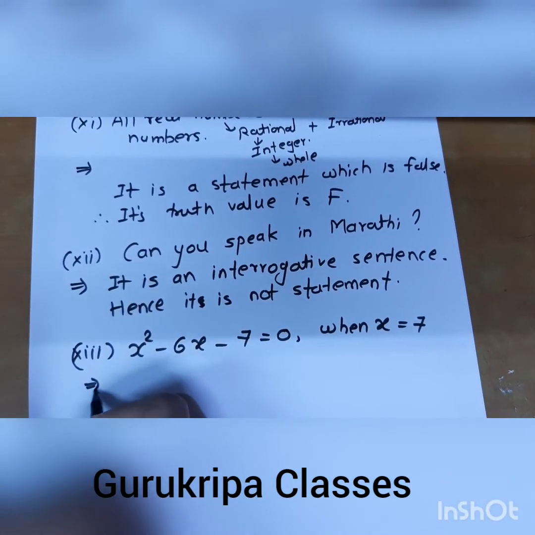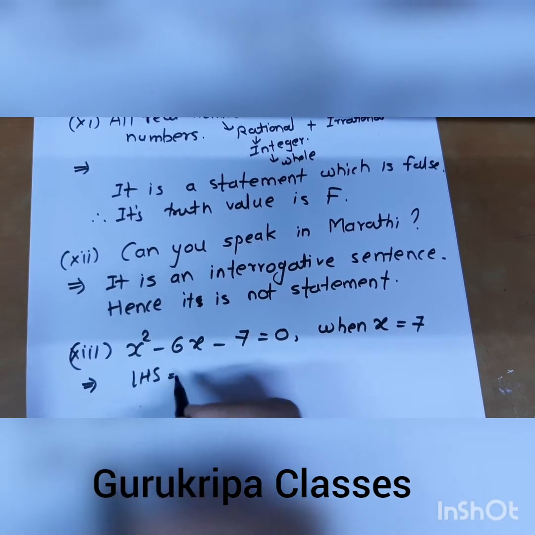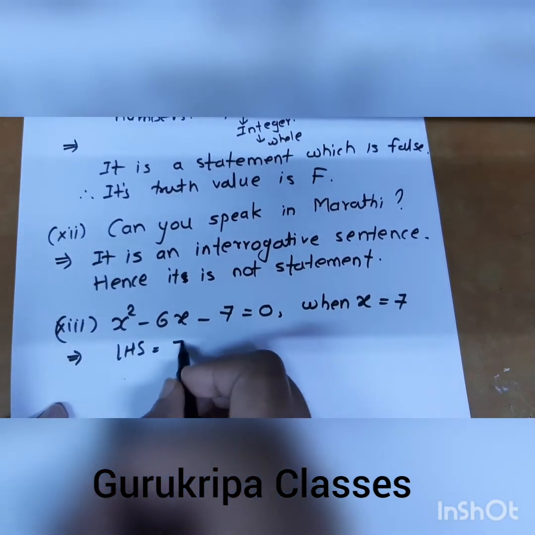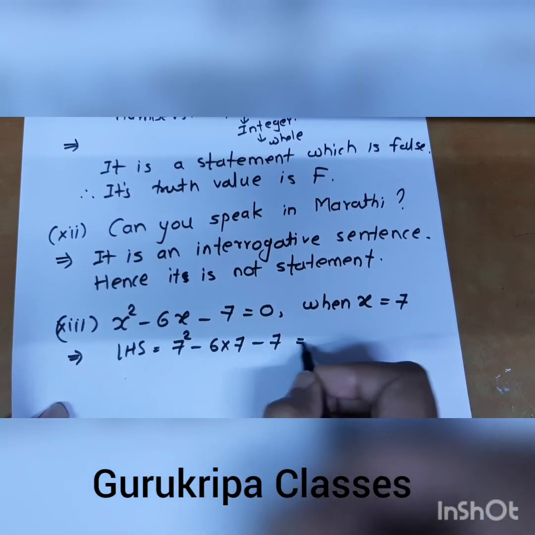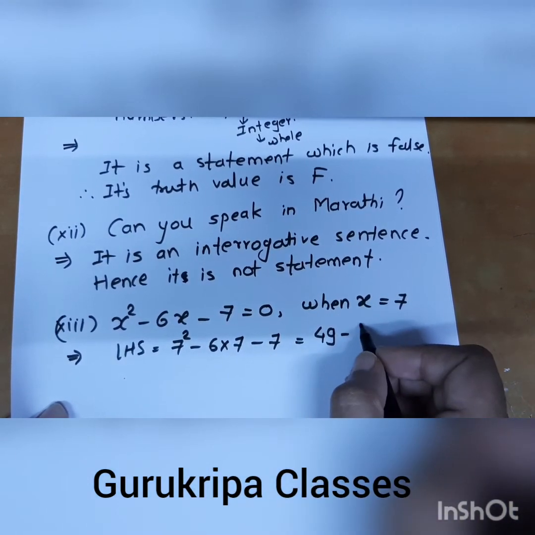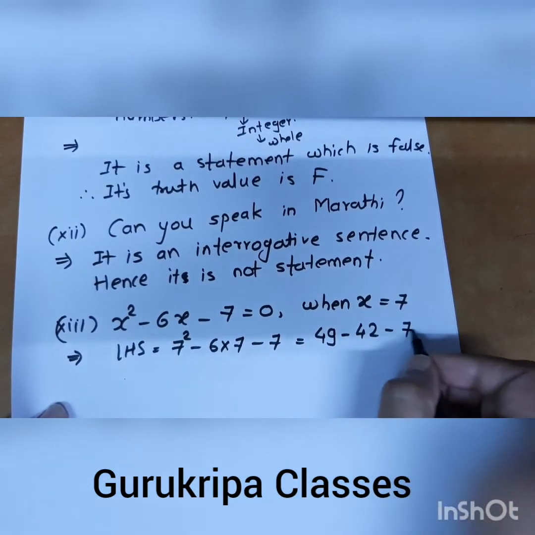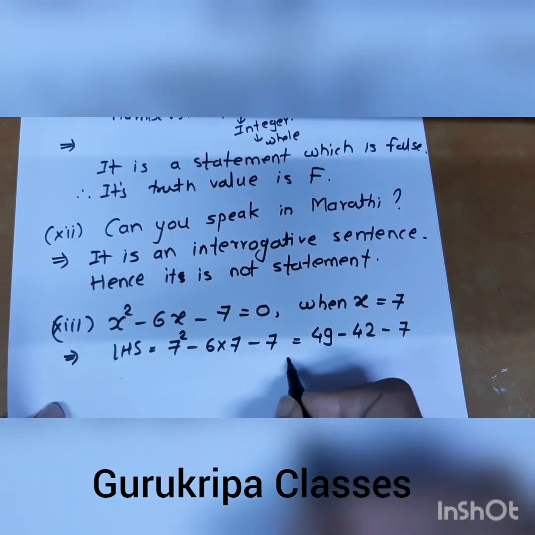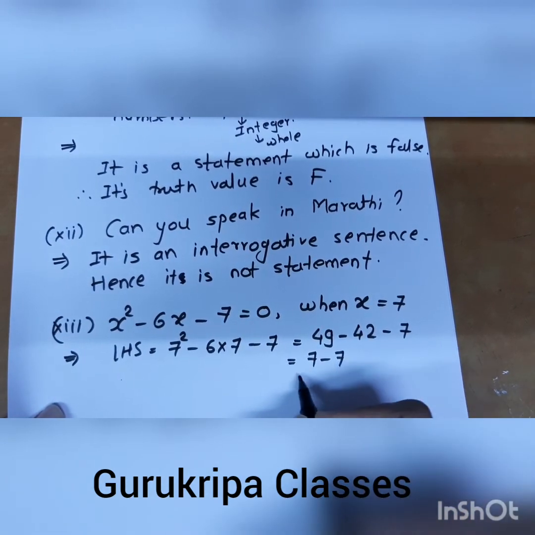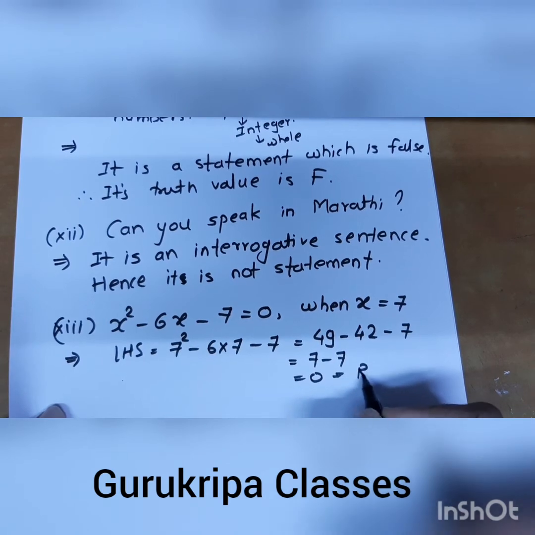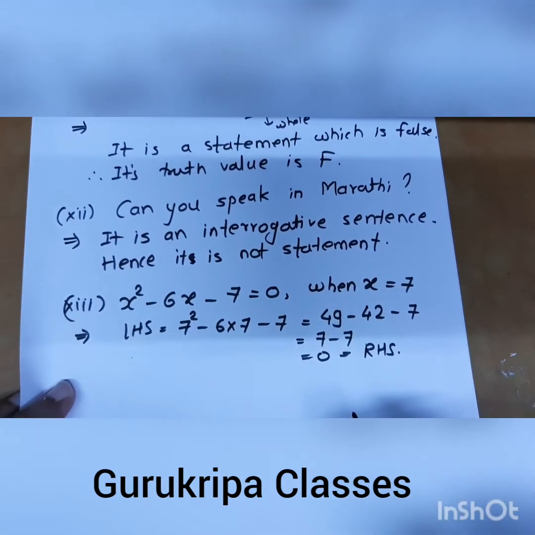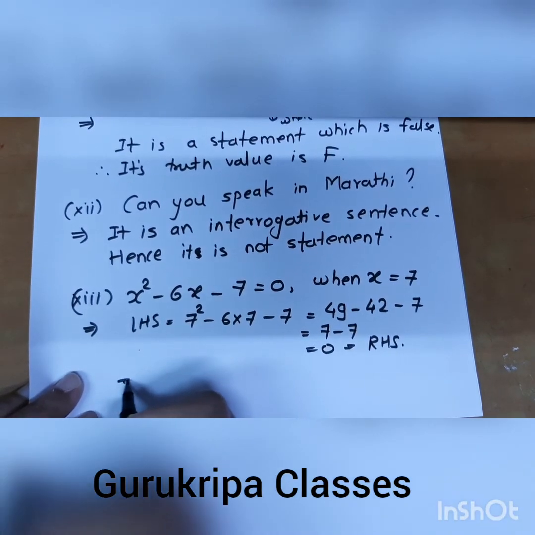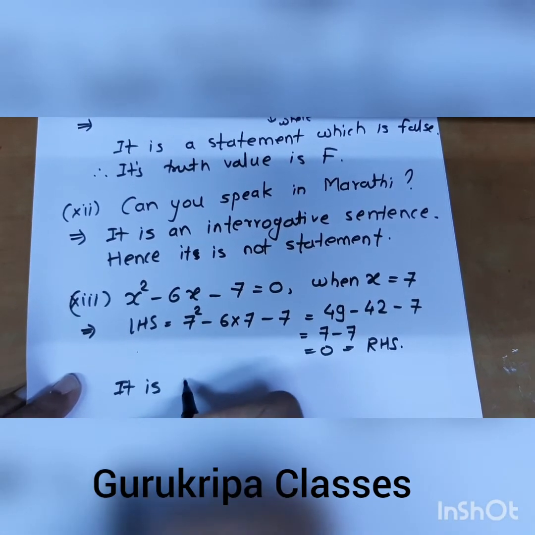So if I put it in the LHS, we should get the RHS. 7 square minus 6 into 7 minus 7: 49 minus 42 minus 7, which is 7 minus 7, equal to 0, which equals the RHS. Correct. So this statement is true and its truth value is capital T.